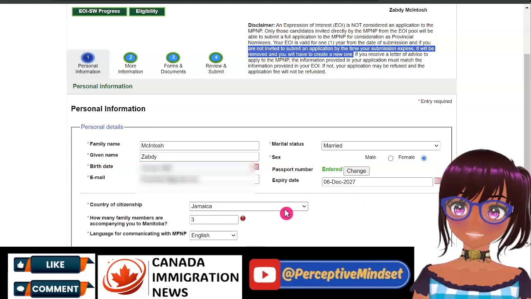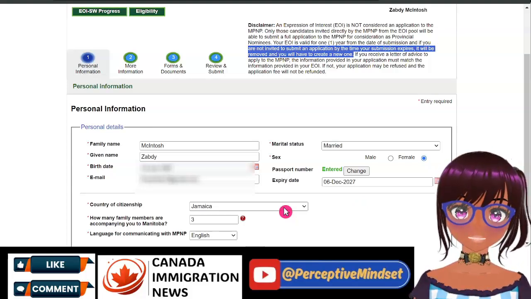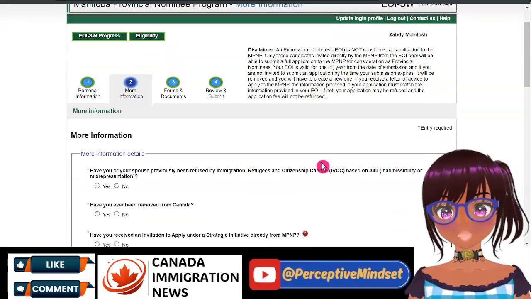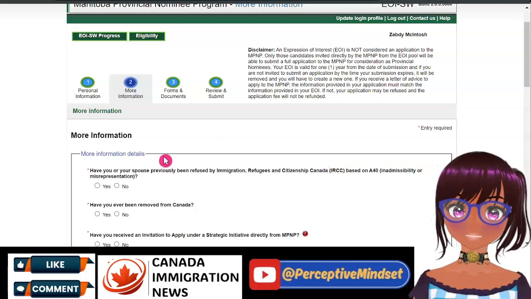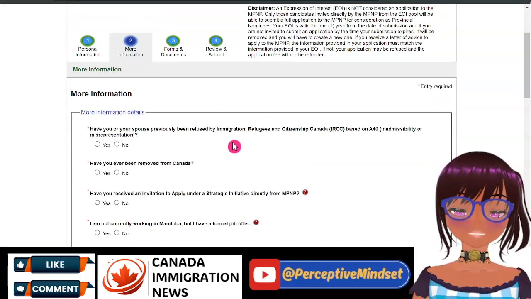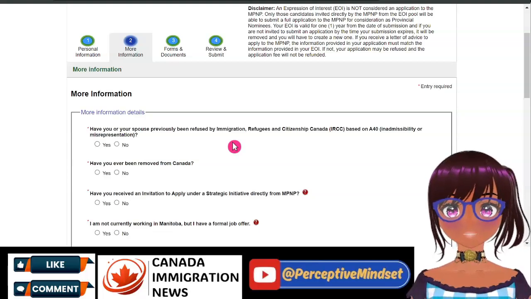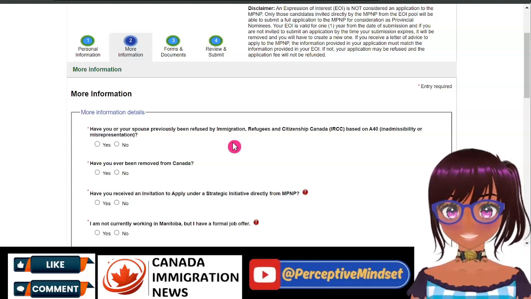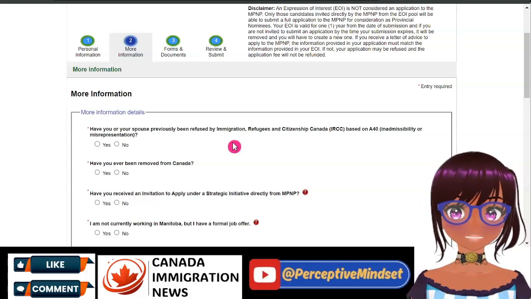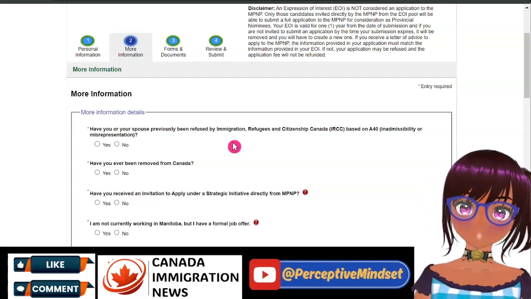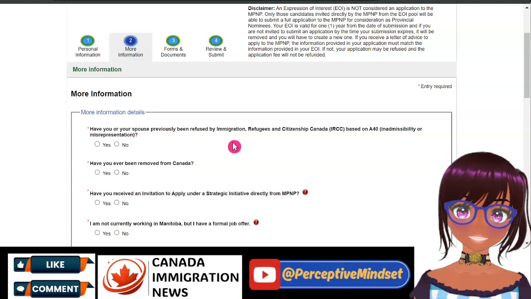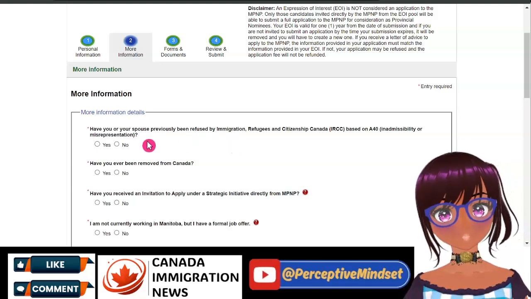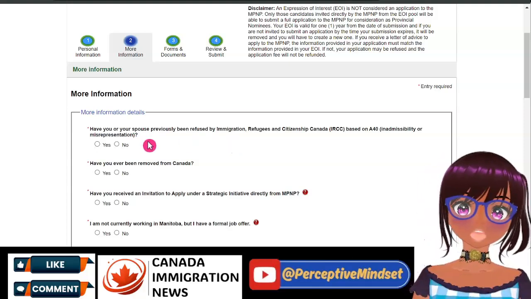You can read the rest of the information. It's always important, especially when you are completing a form. Once you have completed your personal information, you will see next. Once you hit next, it will take you to more information. This is where you are required to answer these pre-screening eligibility questions. And remember, make sure you are correct with the information that you have submitted, because if you get an LAA, which is a letter of advice to submit your full application to be nominated, every answer that you have given, you now have to prove. So it's important. Let's go through this together.